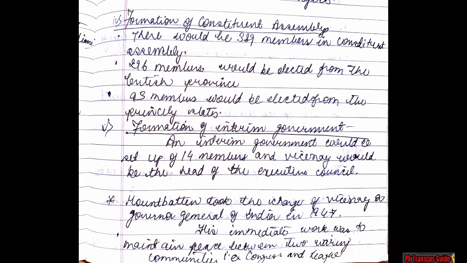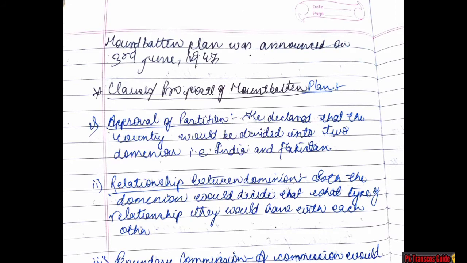So friends, this was all about the Cabinet Mission. Let's see about Mountbatten. Mountbatten took charge as Viceroy and the Governor General of India in 1947. His immediate work was to maintain the peace between the two communities, Congress and the League. The Mountbatten Plan was announced on 3rd June 1947. The next topic, clauses and proposals of the Mountbatten Plan.